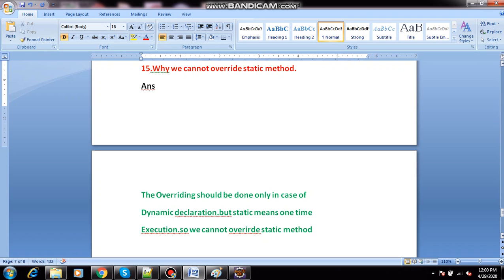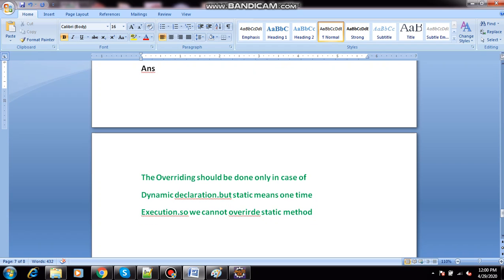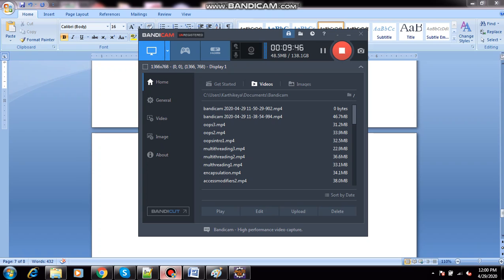What is the next question? Why can we not override a static method? Overriding should be done only in case of dynamic declaration. Why do we use the overriding concept? If you want to reuse again and again, we use overriding. So that's why we cannot